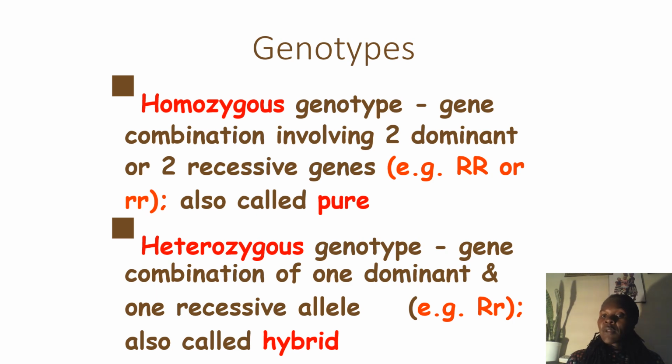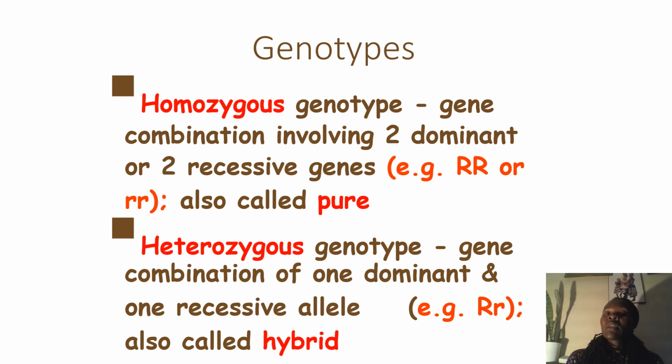Homozygous genotypes, when they appear all capital or all small, we talk about a homozygous genotype. They are also known as pure breeds, because whenever we have the capital and the small one, the dominant and the recessive combined in a heterozygous state, we talk about the hybrid.